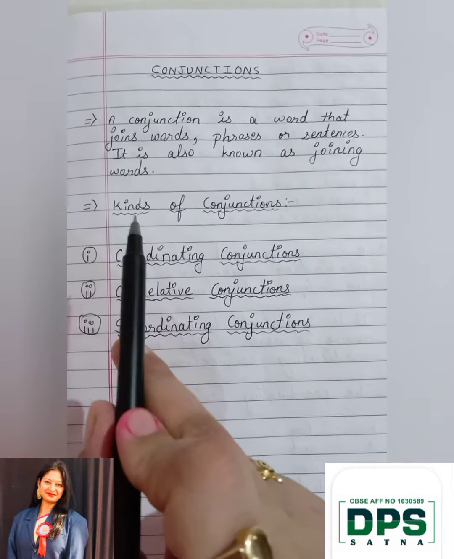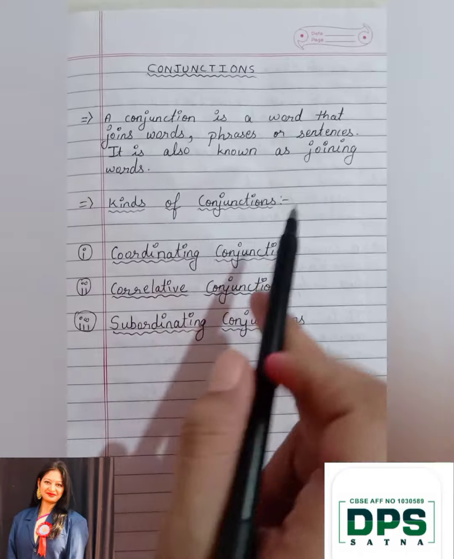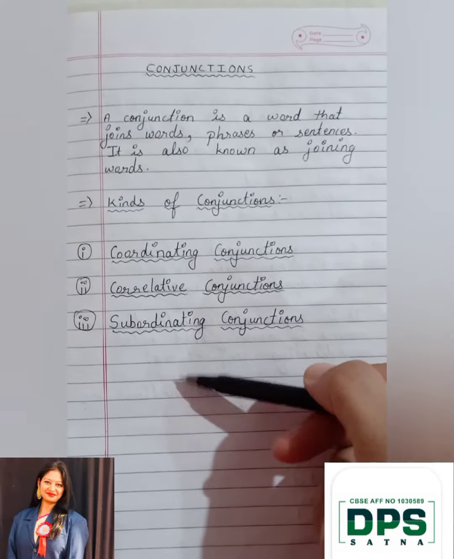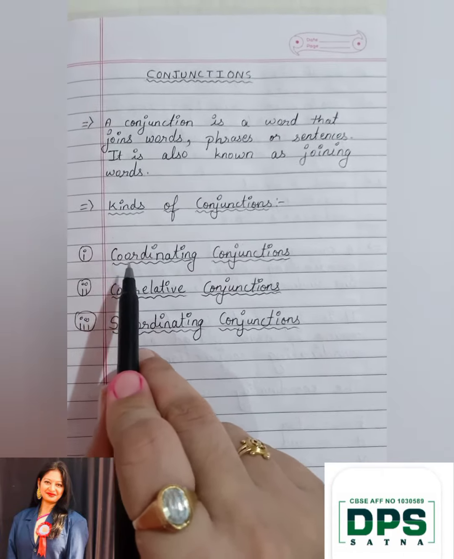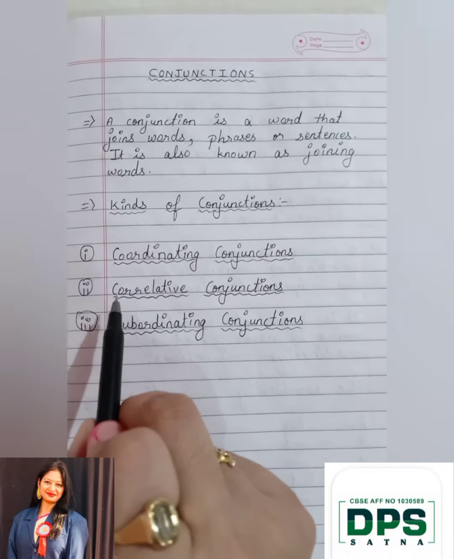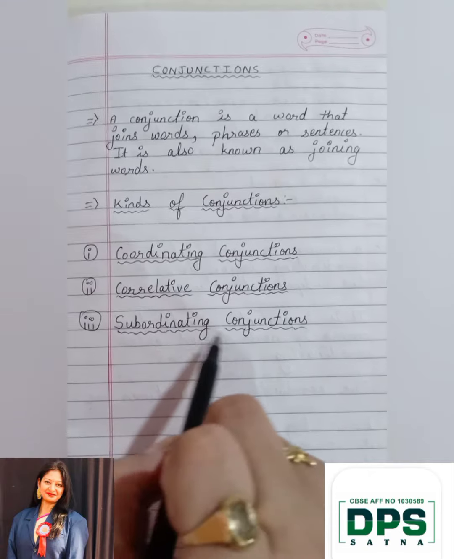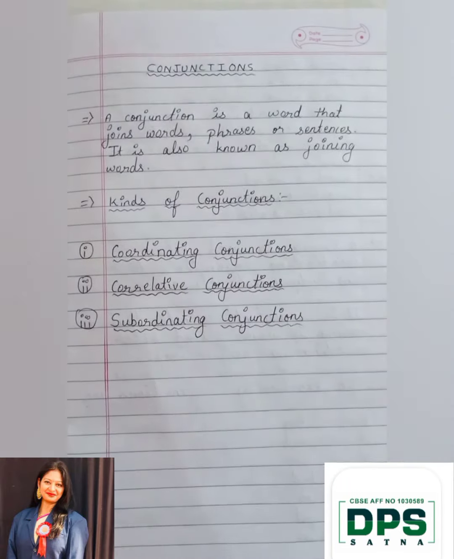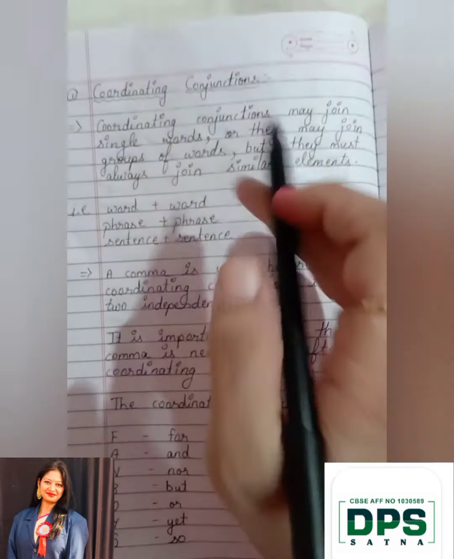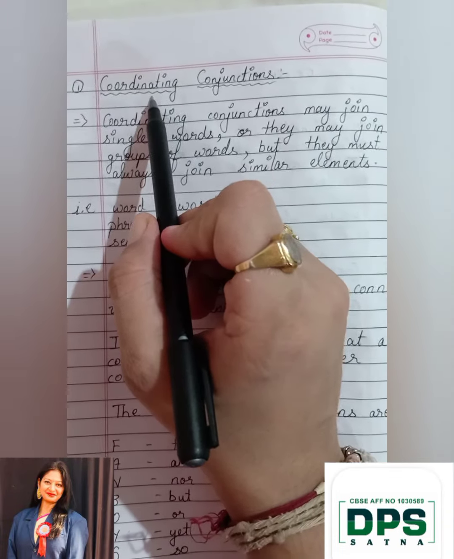Okay. Now there are kinds of conjunctions. There are three types of conjunctions. First is coordinating conjunctions. Second is correlative conjunctions. And third is subordinating conjunctions. Now, what is coordinating conjunctions?